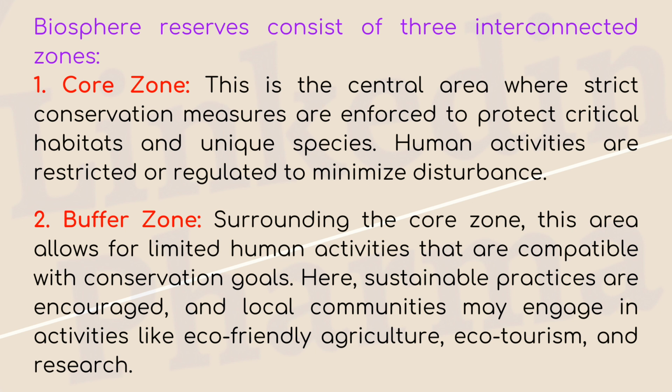Biosphere reserves consist of 3 interconnected zones. Core zone. This is the central area where strict conservation measures are enforced to protect critical habitats and unique species. Human activities are restricted or regulated to minimize disturbance. Buffer zone. Surrounding the core zone, this area allows for limited human activities that are compatible with conservation goals. Here, sustainable practices are encouraged, and local communities may engage in activities like eco-friendly agriculture, ecotourism, and research.